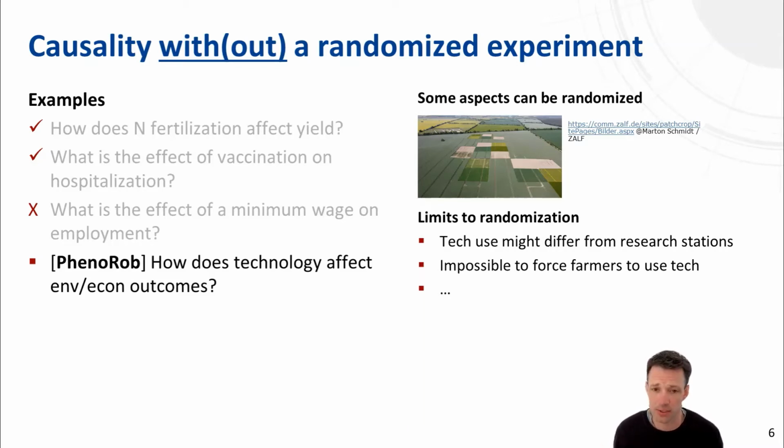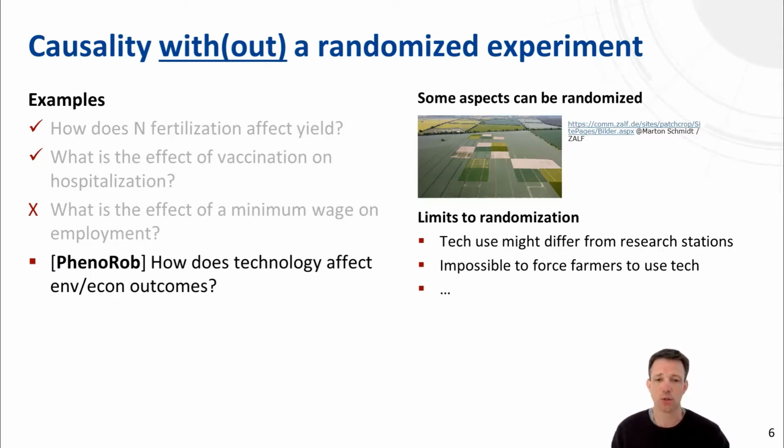And we would particularly be interested in studying how farmers used technology under market conditions. Additionally, it's impossible to force farmers to use a technology. That's usually not what we can do as researchers. So we cannot randomly assign technologies to farmers and then record the outcomes. There might also be secondary effects of technologies that we want to study, which is quite difficult in research stations. So there are other possible reasons that limit the way we can use randomized experiments for answering that question.